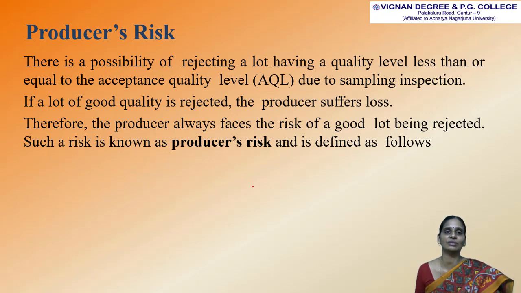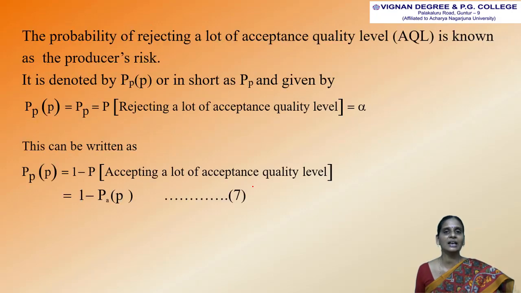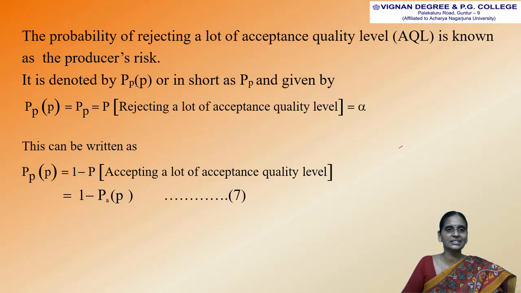Such a risk is known as producer's risk and is defined as follows. The probability of rejecting a lot of acceptance quality level is known as the producer's risk. The producer's risk is denoted by this expression, or shortly the probability of producer's risk. This can be given by the probability of rejecting a lot of acceptance quality level.